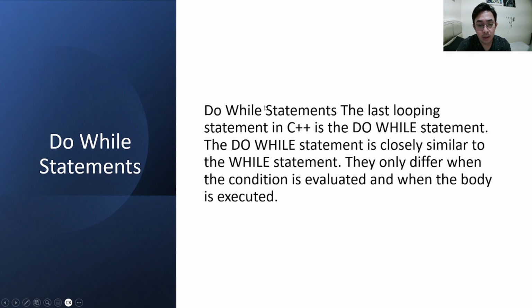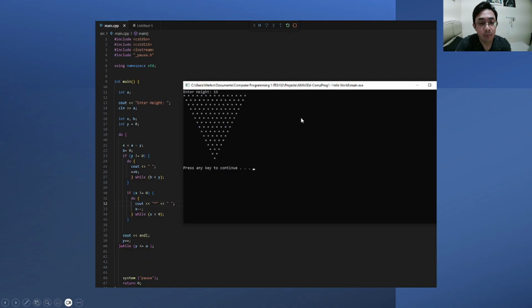Do-while statements. The last looping statement in C++ is the do-while statement. The do-while statement is closely similar to the while statement. They only differ in when the condition is evaluated and when the body is executed. This is an example of a do-while statement.